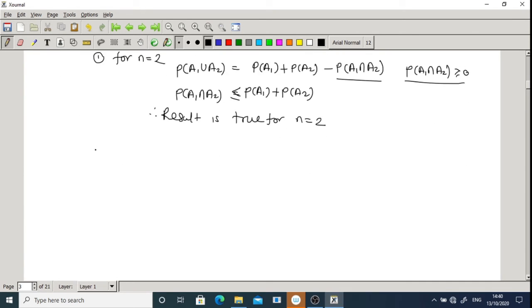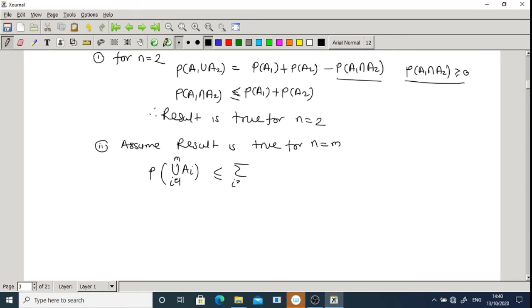Then second step, we assume the result is true for n is equal to m. Means what? Probability of union over i going from 1 to m of Ai is less than or equal to summation over i going from 1 to m of probability of Ai.